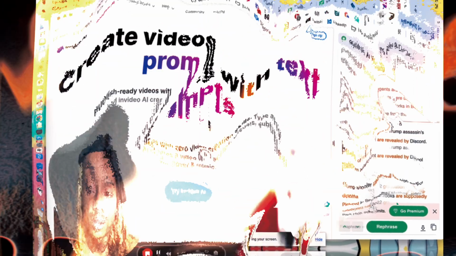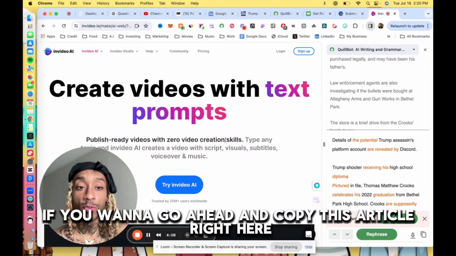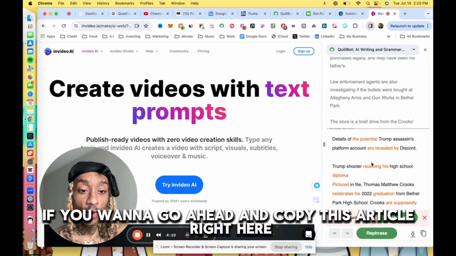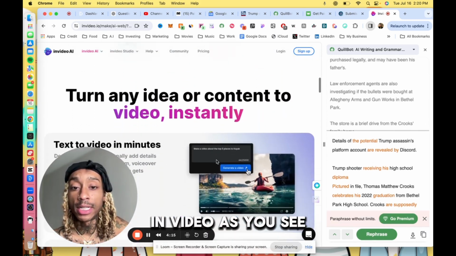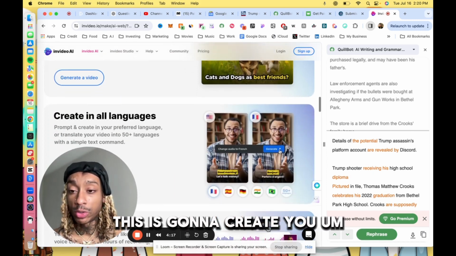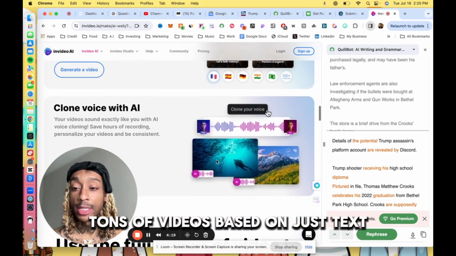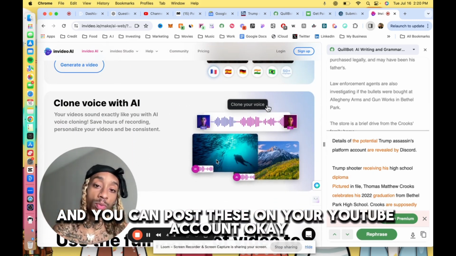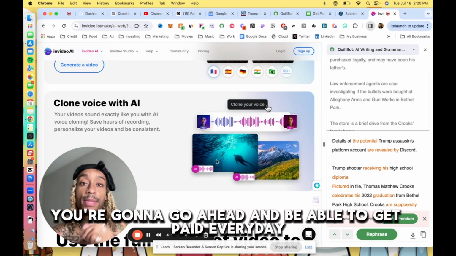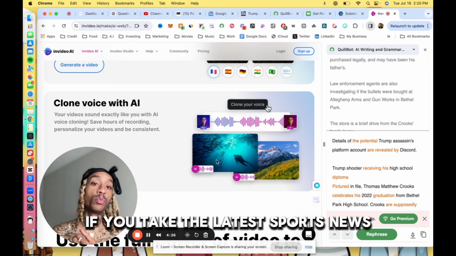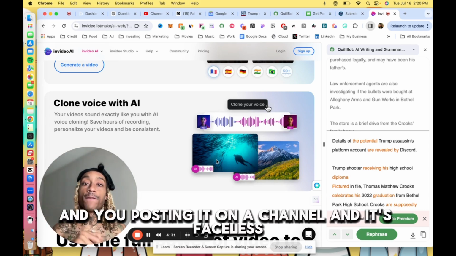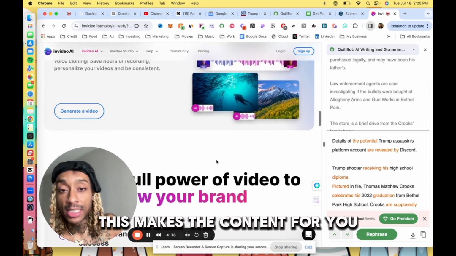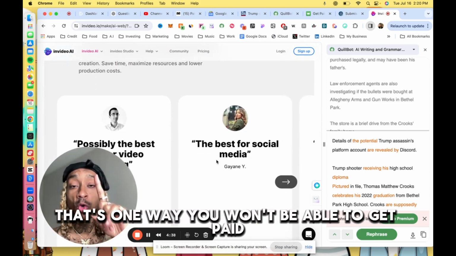That's one way. And this is the tool you would use if you want to go ahead and copy this article right here. All you do is copy, and you can paste it into nVideo. nVideo, as you see, is highly ranked, highly rated. This is going to create you tons of videos based on just text. And you can post these on your YouTube account. Okay, so that's one way you're going to go ahead and be able to get paid every day. If you take the latest sports news, tech news, AI news, maybe, and you post it on a channel and it's faceless. You don't even have to be involved. This makes the content for you. That's one way you're going to be able to get paid.